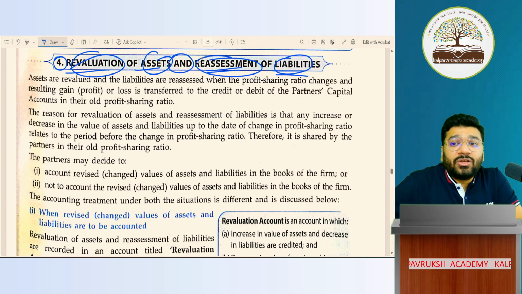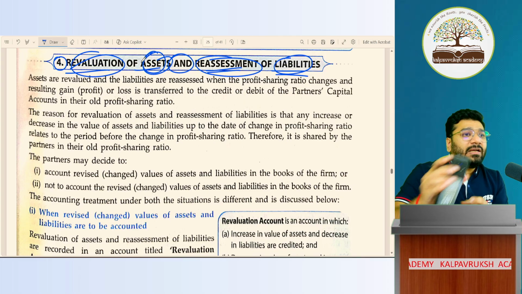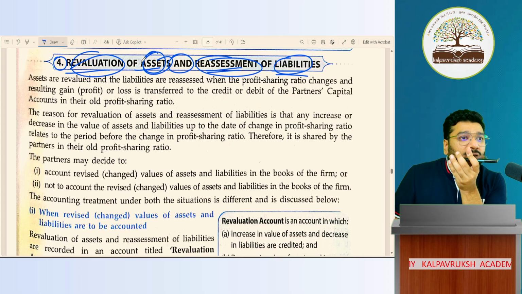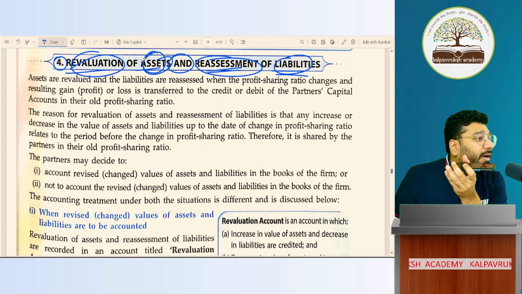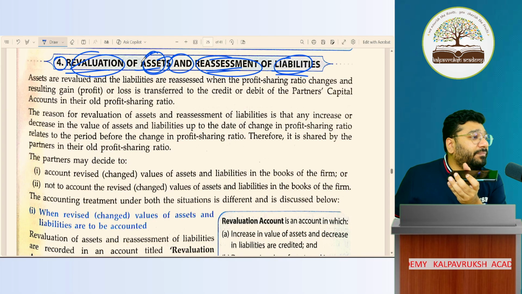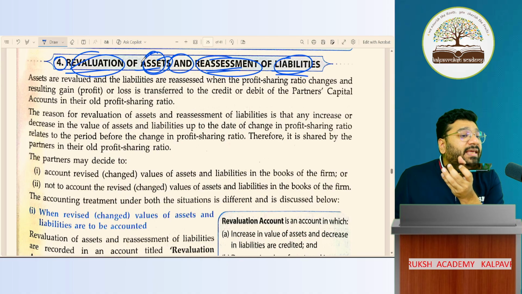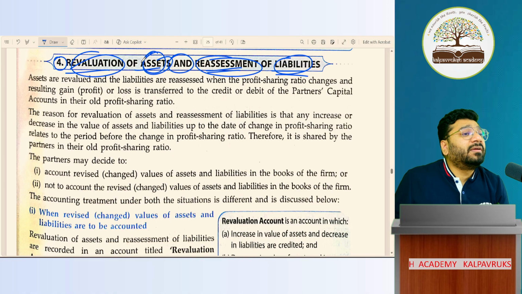Very good. So, asset has an active market. You can sell in the market. So, the product has a value at which it can be sold. So, that value, if I change, it is called revaluation. So, asset is a saleable product in the market. I have land, I can sell. I have building, I can sell. I have plant and machinery, I can sell. I have furniture, I can sell. Since there is an active market for this, we say that the value of the assets can be revalued. Got it, not got it?